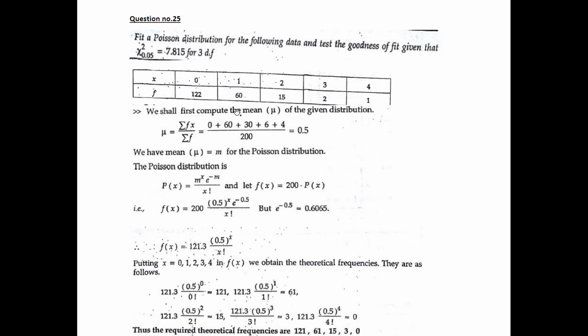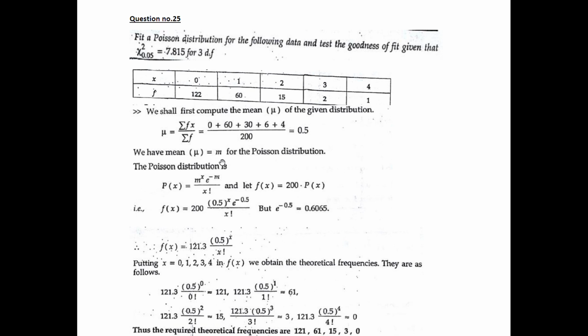First compute the mean. It is a frequency distribution, therefore the mean is given by summation fx by summation f. 0 into 122 plus 1 into 60 plus 2 into 15 plus 3 into 2 plus 4 into 1, divided by the sum of all the frequencies, that is 122 plus 60 plus 15 plus 2 plus 1. So we get it as equal to 0.5. And for the Poisson distribution, we know mean mu is equal to m.